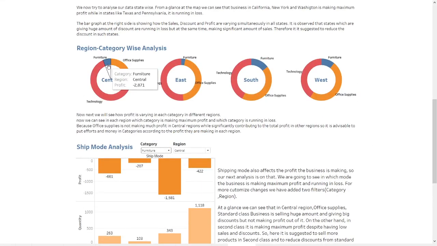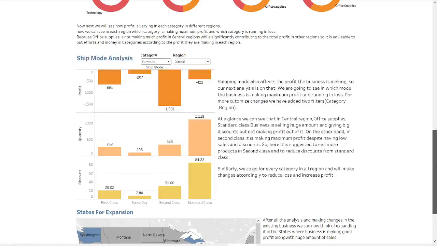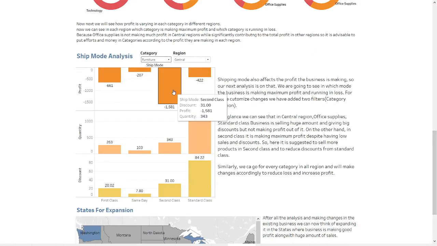Furniture is not making much contribution in the total profit of the region, and here the exact numbers are representing that the category is running into losses in central region. We can see it is facing maximum loss in the second class.